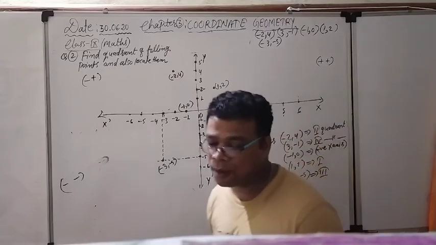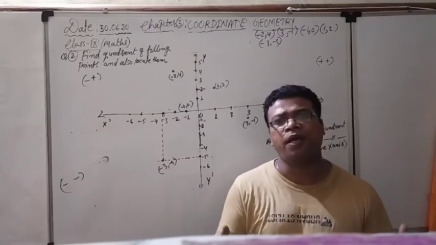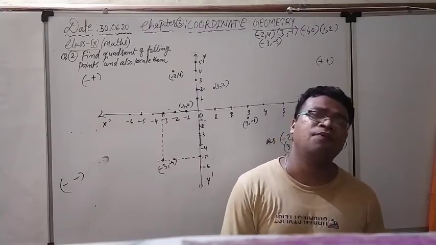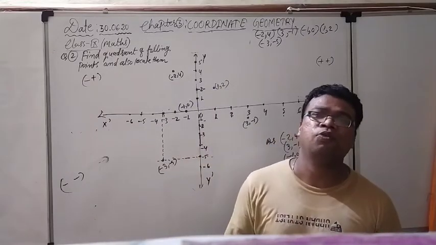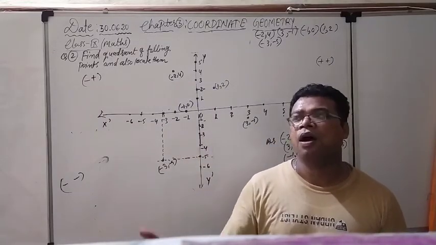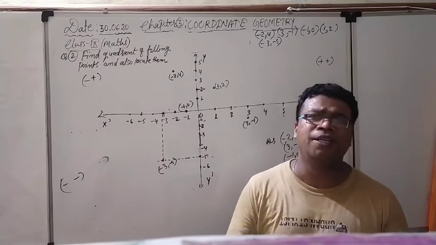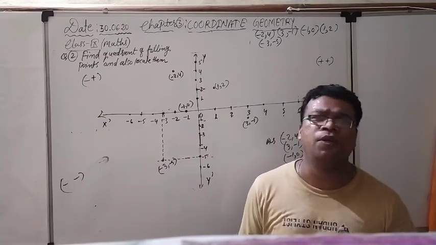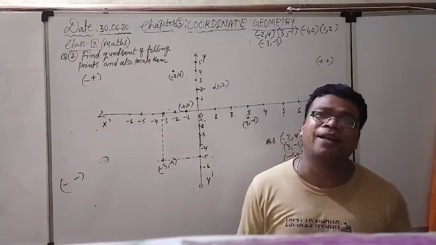So we have completed the question. The question was asked about the quadrant. We have to tell them the quadrant. It is asking to locate the point. We know it. If something else is asked, like what is the abscissa, what is the ordinate, or coordinates are given to me and it is asking for the points, that also we have solved. Some 2-3 questions we also have to take in the next lecture.